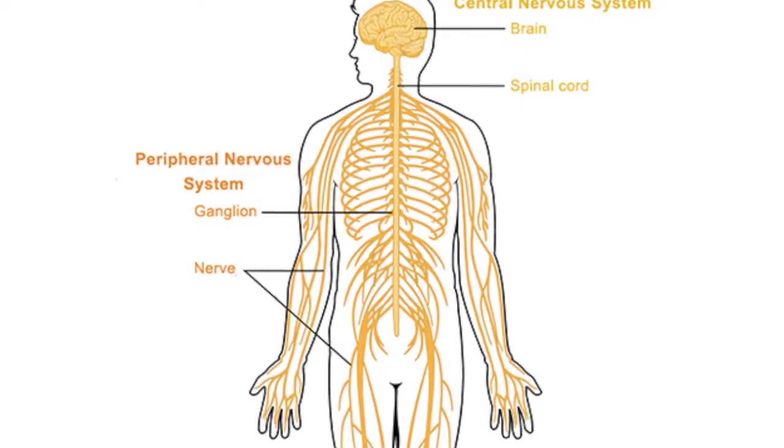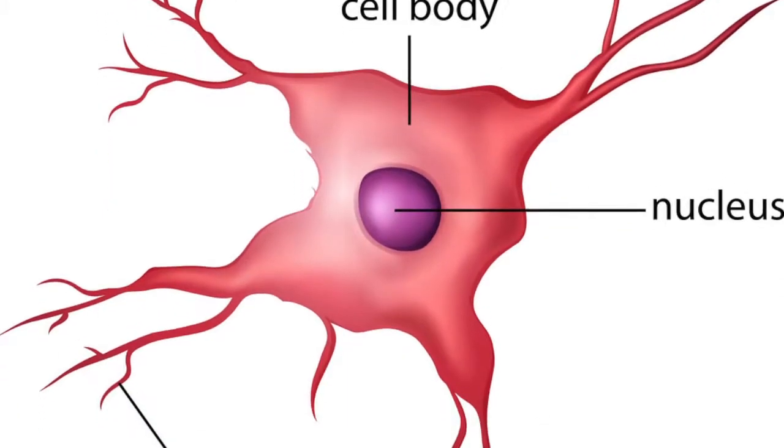The other division of the nervous system is the peripheral nervous system. I'm going to first talk about the peripheral nervous system, which is the one that carries communication, signals, or impulses around the body. The nerve cells are called neurons.